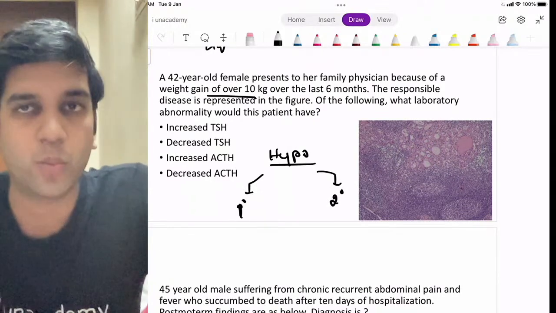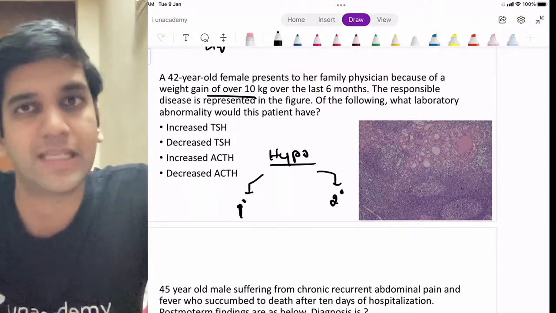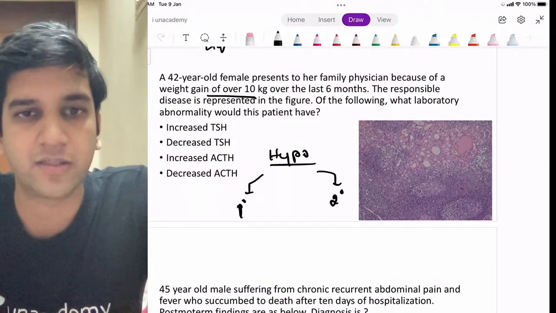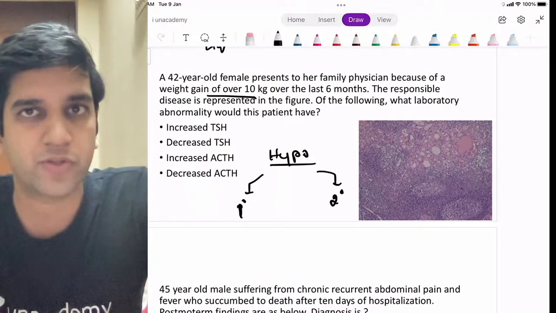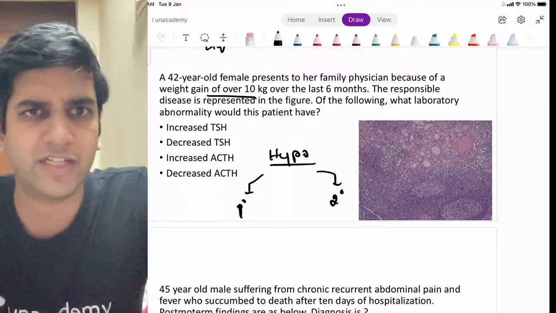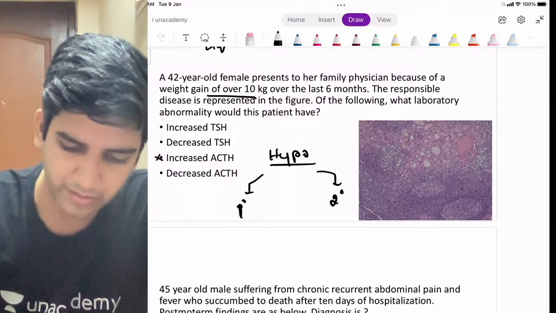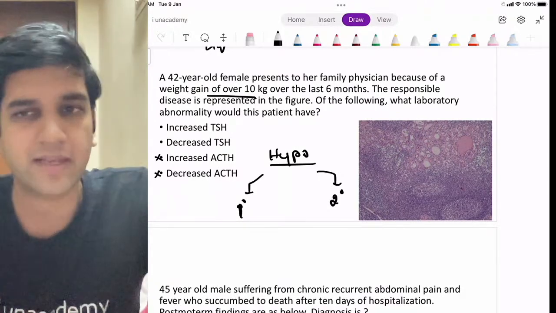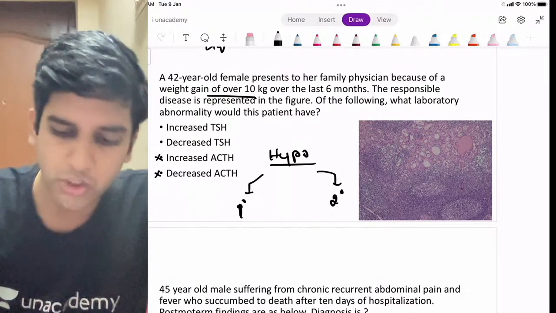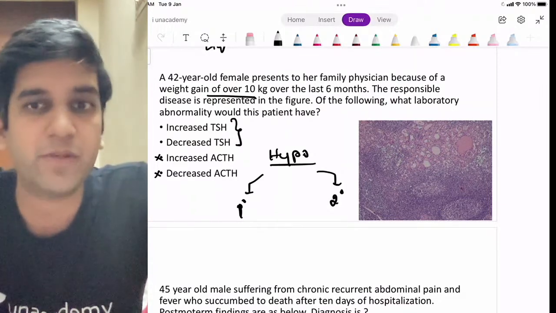Can I say when my pituitary is destroyed, so when there is no TSH, can that also result in a hypothyroid state? Like some of you said that T3, T4 will be reduced. Can that also cause a hypothyroid state? It can, right? It can definitely cause it. So these two are unimportant for me, right? They're not possible for me. ACTH is not directly related at all, right? Secondary hypothyroidism is definitely possible. I have to know whether the reason for this hypothyroidism is primary or secondary, right?